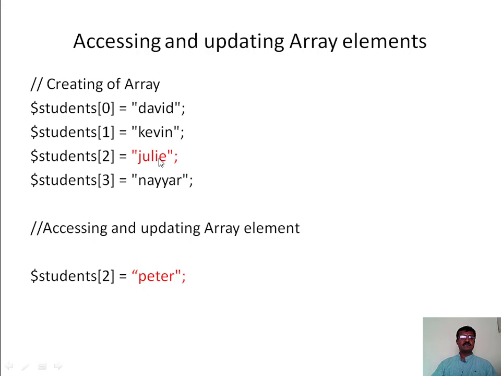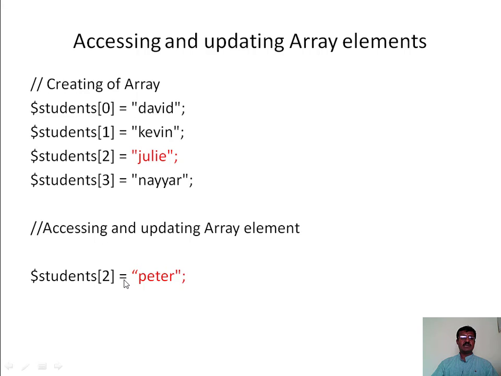Now I want to access this element in our students array, and update it with some other value. To do so, I can access this particular element by using its array name followed by open and close square brackets, and within that, the index of that array element. The index of that element is 2. In this way, we can access that particular array element.